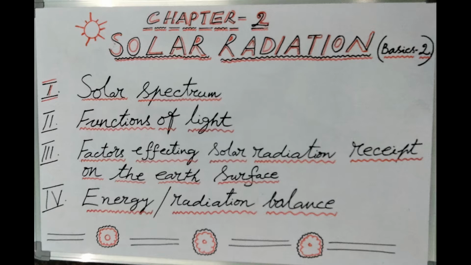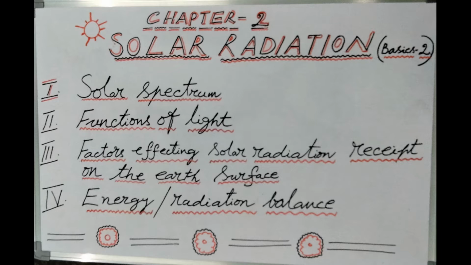So, the total of incoming and outgoing solar radiation over the Earth's surface must be zero. This is known as energy balance. Whatever is coming should go back. The total of incoming and outgoing must be zero. This is known as energy balance of the Earth. Of course, if the incoming solar radiation is 100% or 100 units, about 31 units are immediately reflected back into the space.